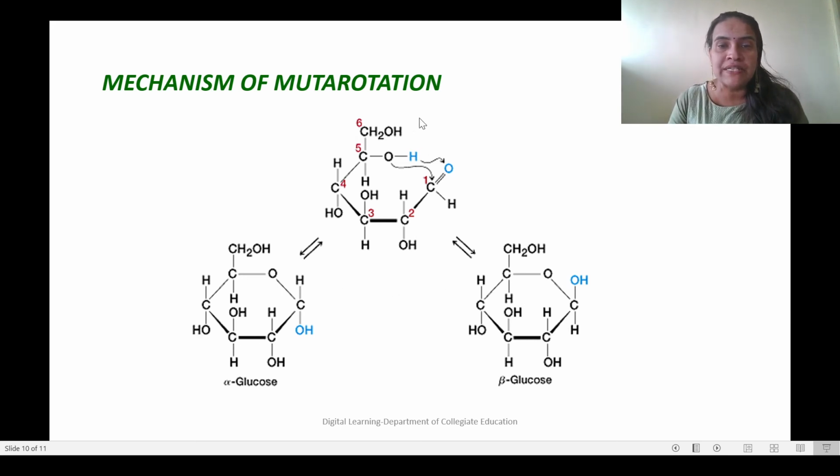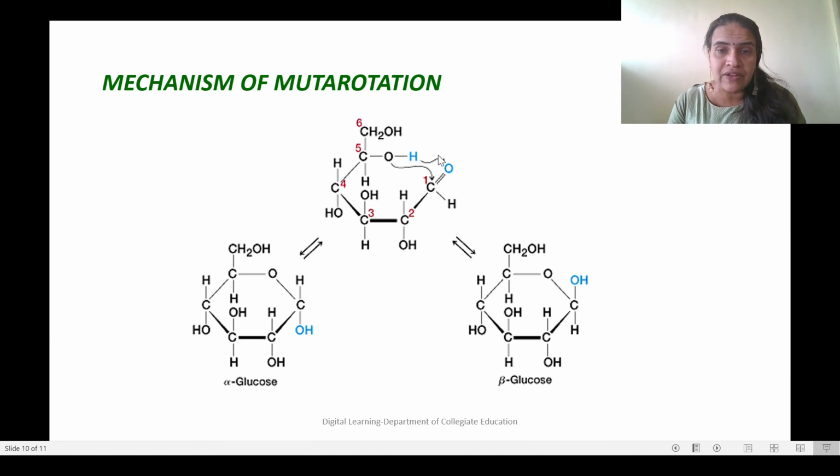So this is the open chain structure of glucose, where we have the complete aldehyde group, and this is the hydroxyl group on the fifth carbon atom. So this proton will be leaving by giving the electron to the oxygen atom, and this O negative will try to form a bond with the carbonyl carbon. At the same time, from the double bond, electrons will be shifted towards oxygen to form O minus.